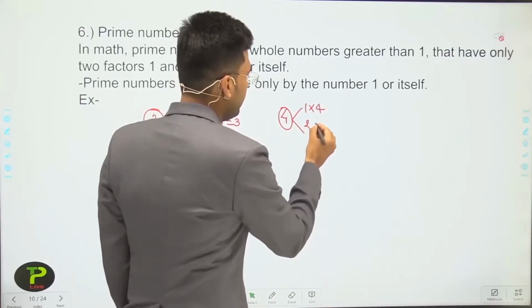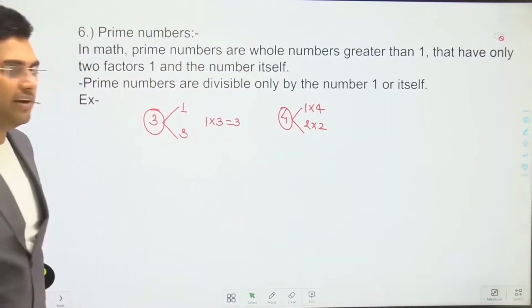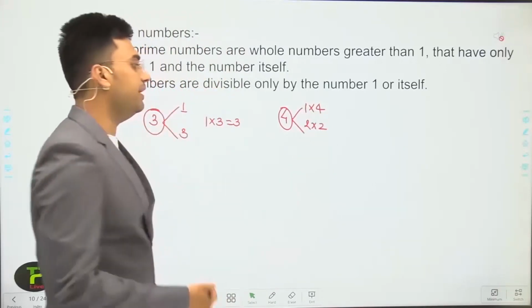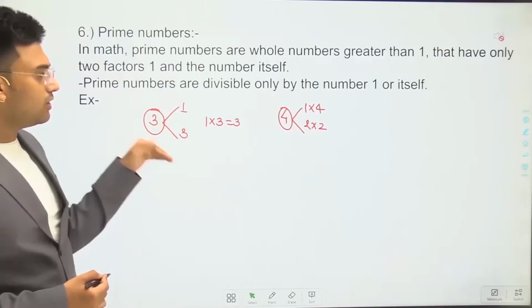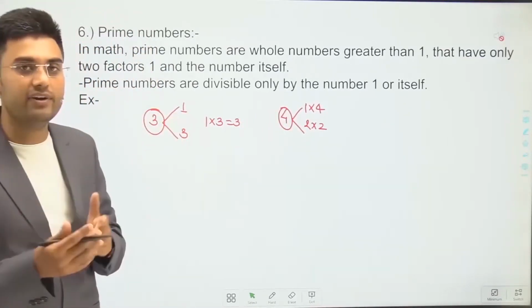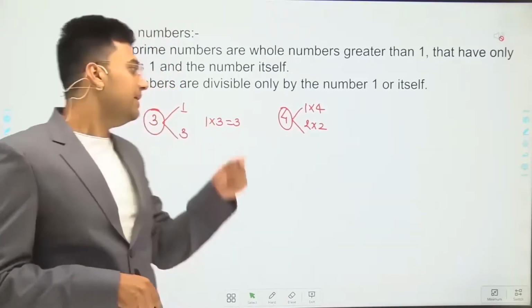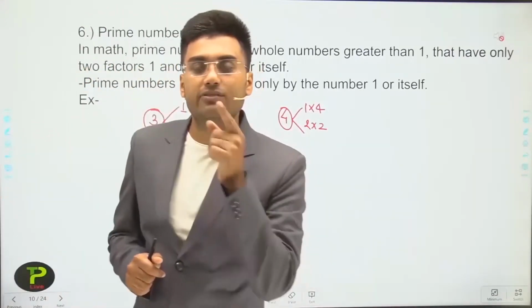You can also write it as 2 into 2. So there are various types of factors for 4. 1 into 4 and 2 into 2, both are 4. So according to the definition, 4 is not a prime number because it has different factors except 1 and the number itself. But 3 has only two factors, that is 1 and 3.